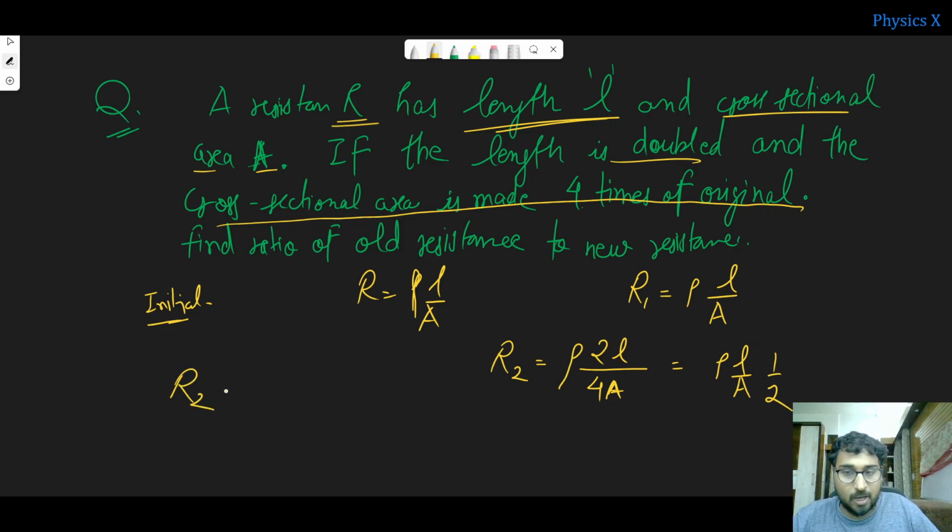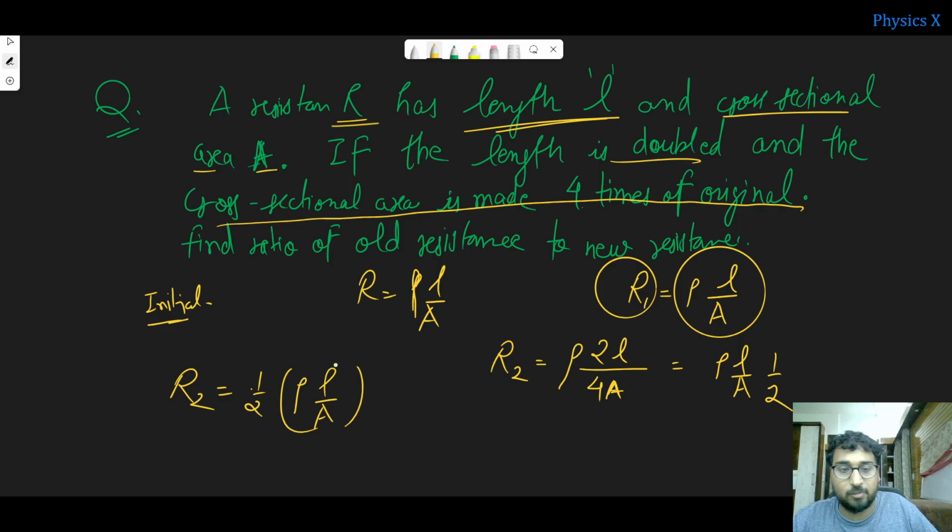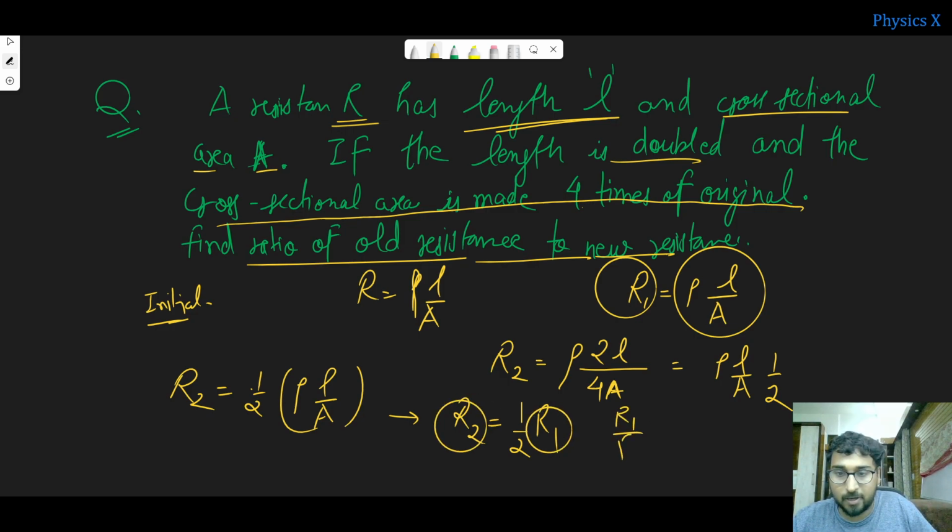So we have found that R2 is 1 by 2 rho L by A, isn't it? I have cancelled this 2 and 4, right? So still you are getting rho L by A here. And what is rho L by A? It is nothing but the old resistance, which was R1. So I will replace it here. So R2 is 1 by 2 R1. He is asking to find the ratio of old resistance to new resistance. So old resistance was R1, new resistance R2. So R1 by R2 is what? The 2 will go there. So it is 2. That means the ratio of resistance is 2.